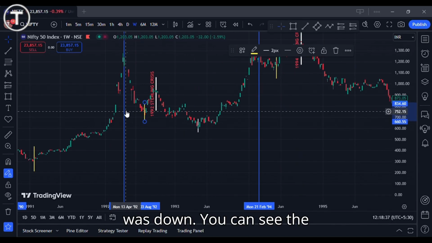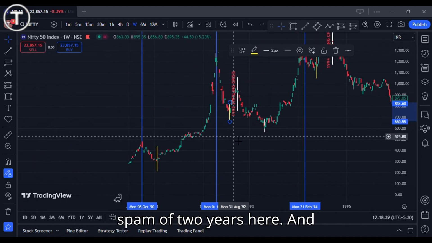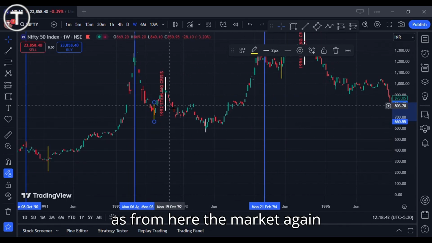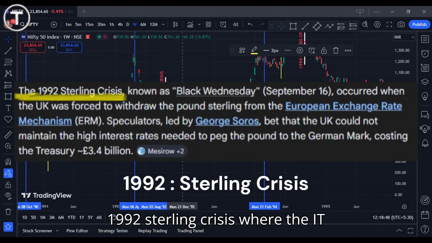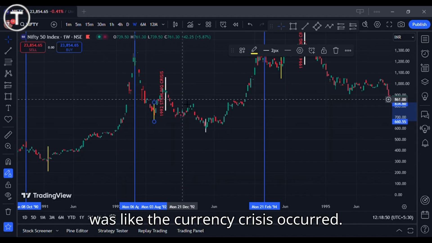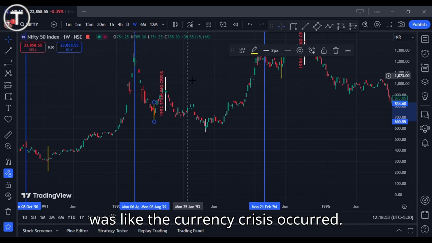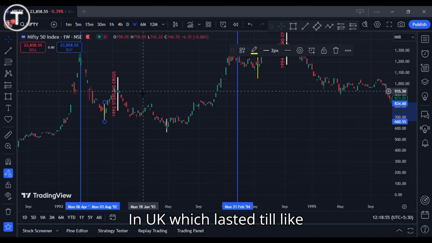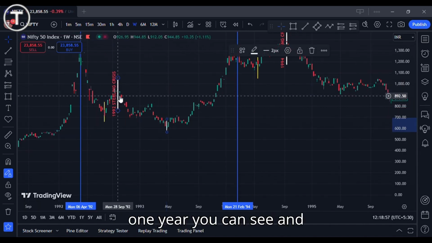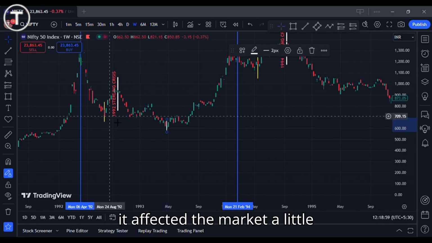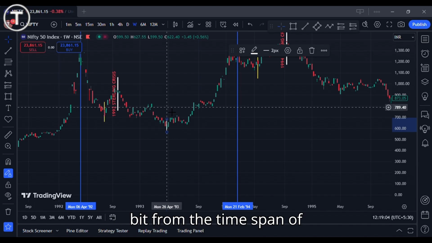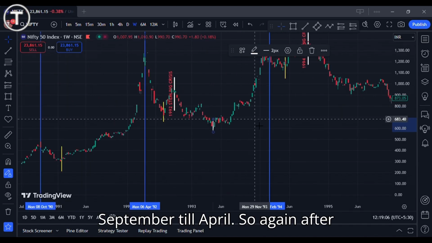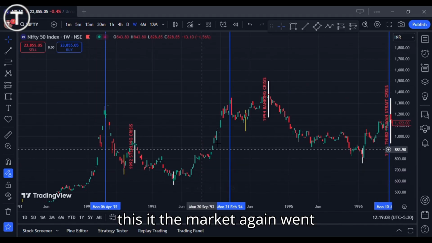You can see this span of 2 years here, and the market went down because it was the 1992 sterling crisis, a currency crisis that occurred in the UK, which lasted about 1 year, and it affected the market a little bit from September till April. So again after this the market went up.